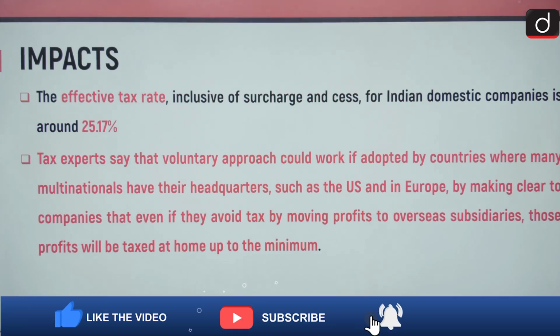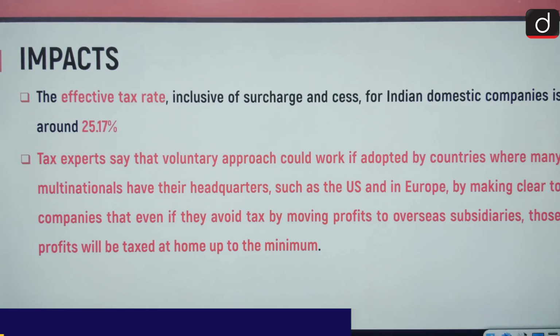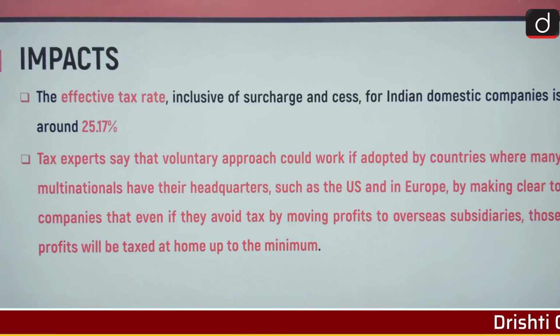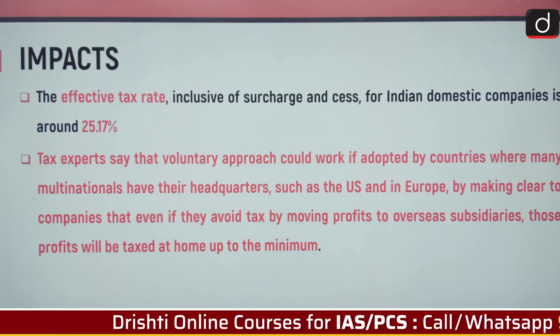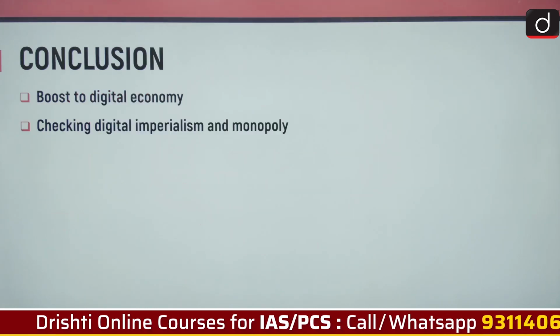Tax experts have said that a voluntary approach could work if adopted by countries where many multinationals have their headquarters, such as the US and Europe, by making clear to companies that even if they avoid tax by moving profits to overseas subsidiaries, those profits will be taxed at home up to the minimum.